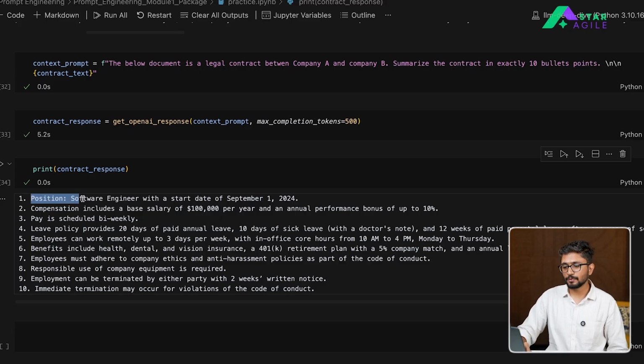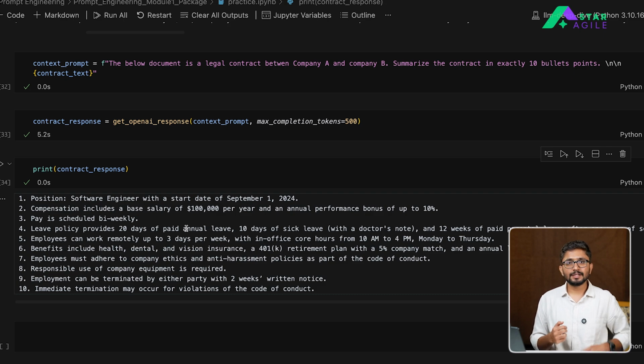instruction prompt, right? So here it says the position is a software engineer, the start date of this, the compensation includes the base salary, pay schedule bi-weekly, leave policy, employee can work remotely, benefits, and all those things. So whatever that contract contains, this prompt is able to understand that you want the output to be present in 10 bullet points, and it's a legal contract between two parties, and you are supposed to answer these questions in that exact format itself. So this creates a much better and a much more detailed prompt as compared to a more generic version wherein you just tell it to summarize the details about this document in a certain way, right? So here you know exactly how much information you are going to get from the model, which you can use later on to summarize any particular document.